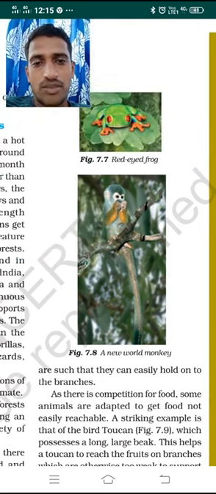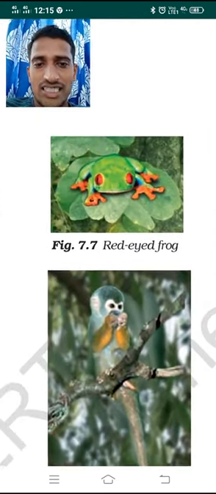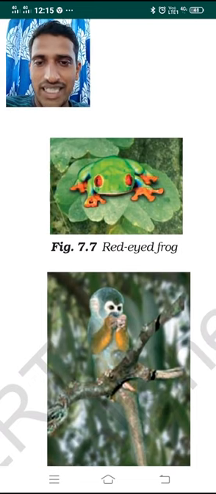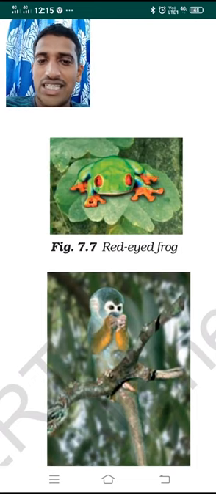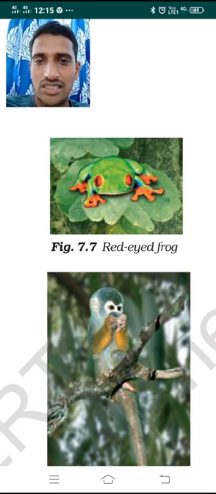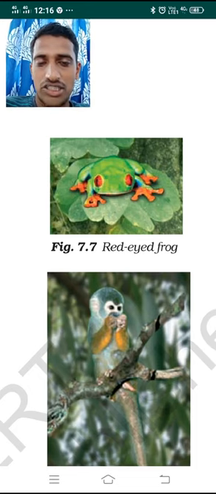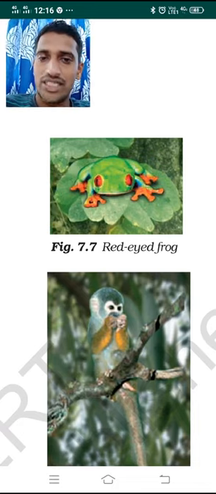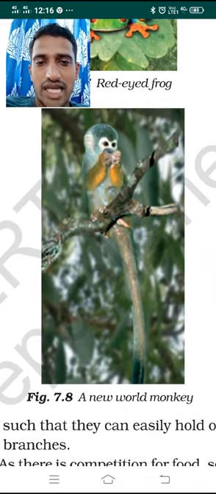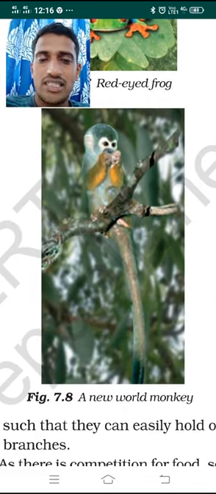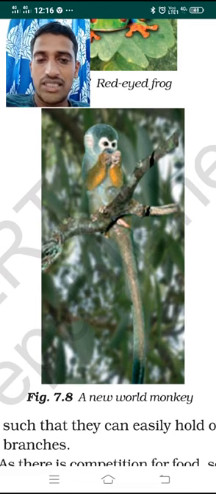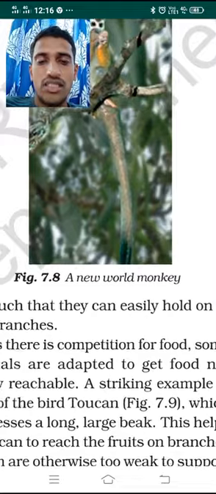So look at diagram 7.7 here. The red-eyed frog is there. Look at that, very interesting. The eyes are very red, even the feet are red in color. Sticky pads are present on its feet, to hold on to the trees tightly. This is the red-eyed frog. You never see such a frog in our area, but it is found in the Western Ghats. And look at the monkeys. They have long tails, and their hands have sticky pads so that they can easily hold the branches.